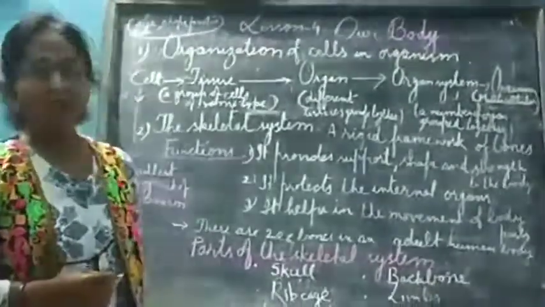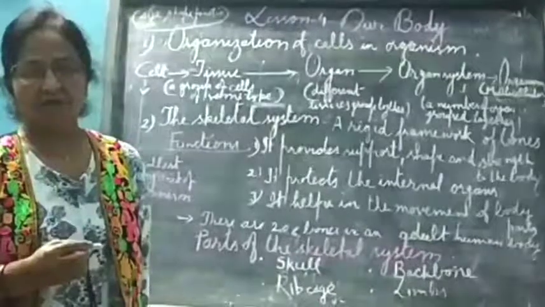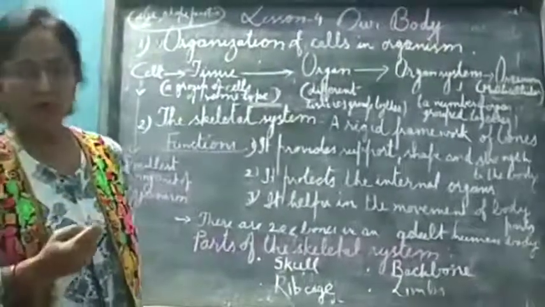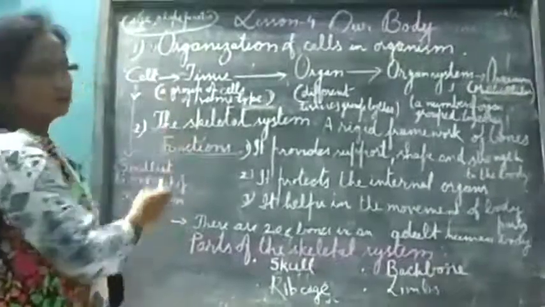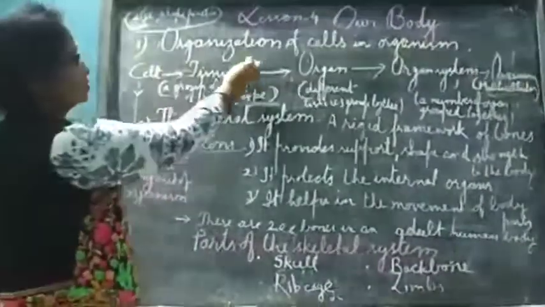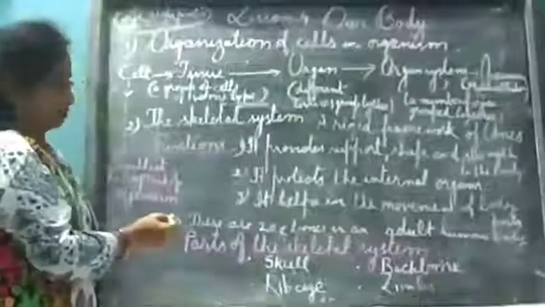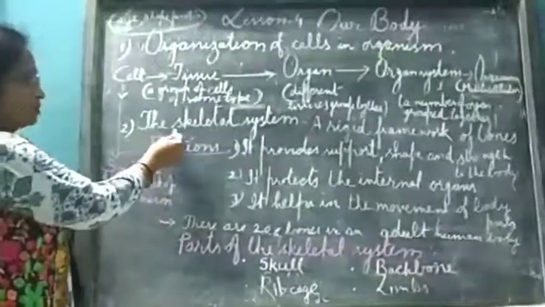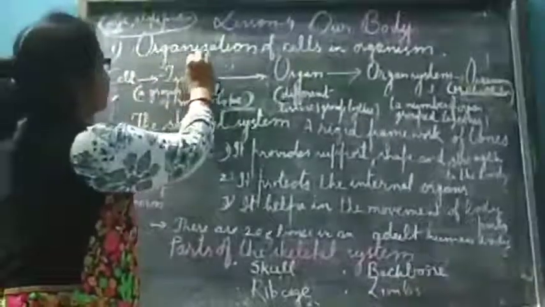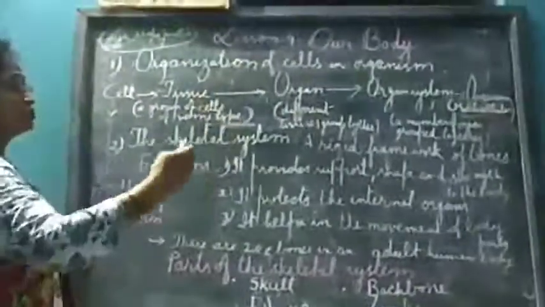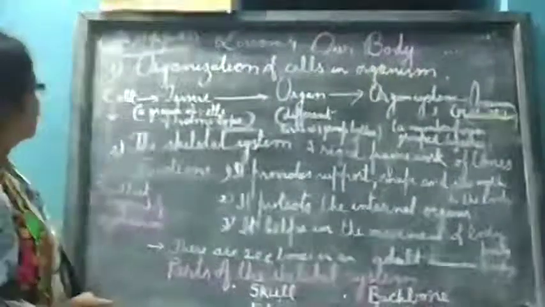So today what topics will I discuss? Today I will discuss only two topics in this video lecture. The first topic is the organization of cells in an organism, and the second topic is the skeletal system. So what does it mean, organization of cells in an organism?